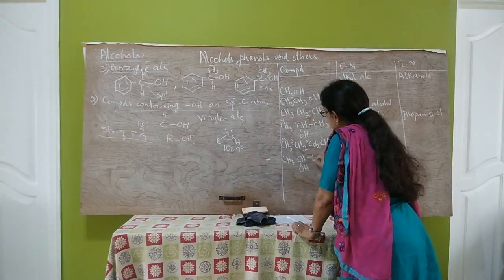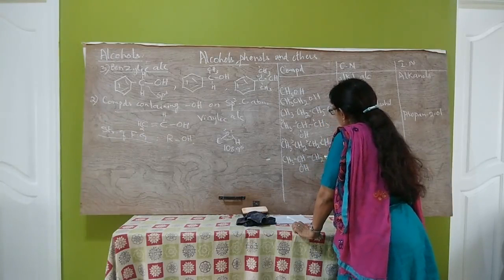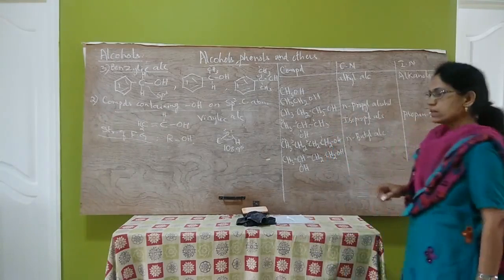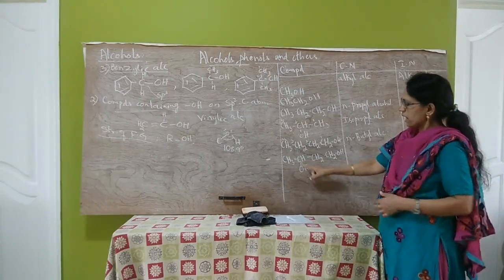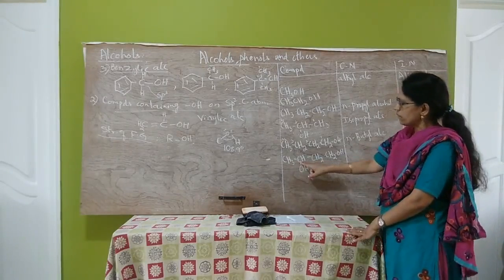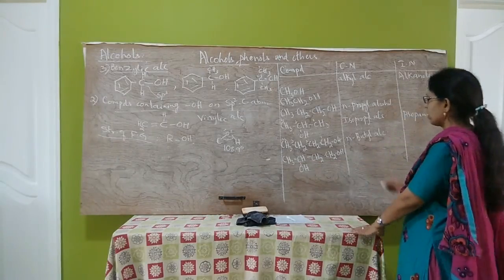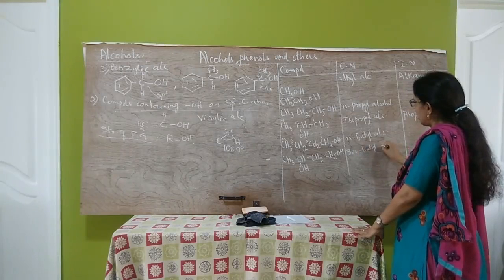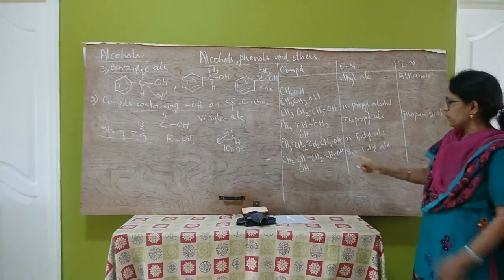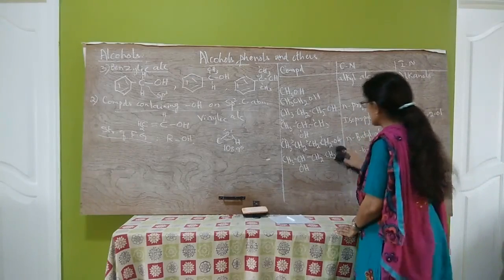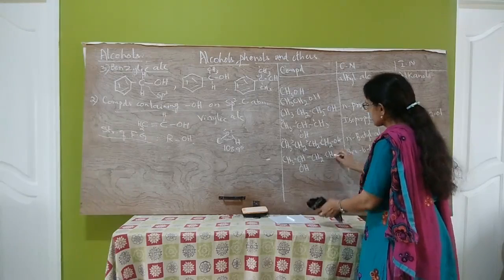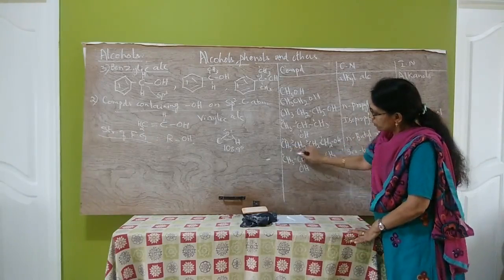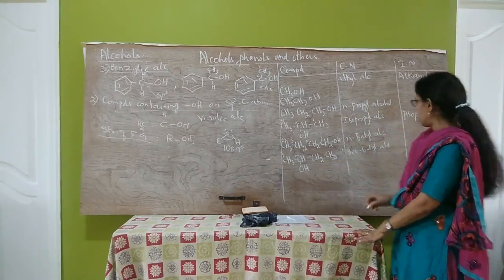CHOH, CH2OH. This carbon to which the OH group is attached is a secondary carbon. Therefore, it is secondary butyl alcohol. The common name of this is secondary butyl alcohol. The IUPAC name of this compound is, this is CH3, butane-2-ol.